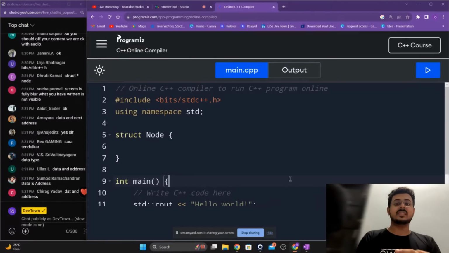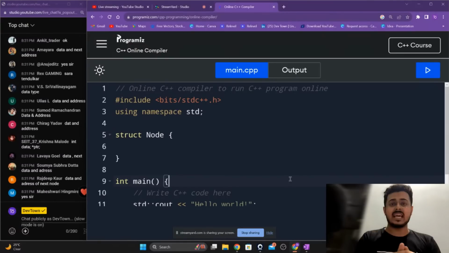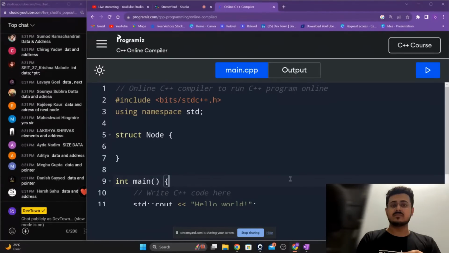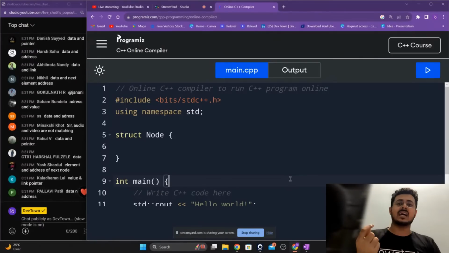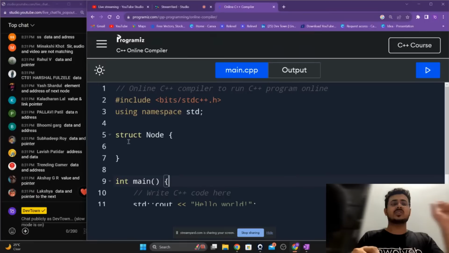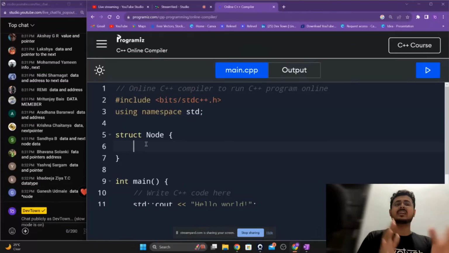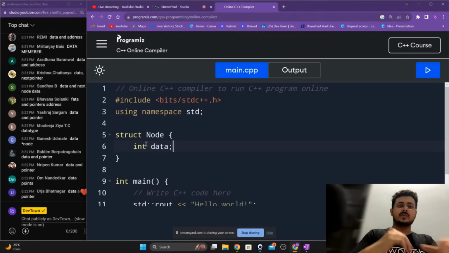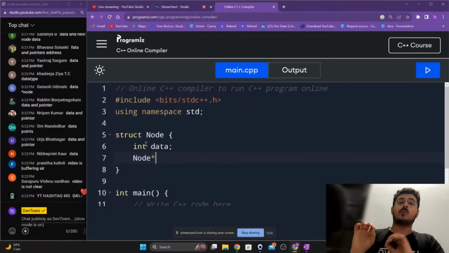It needs to contain the data, right? The value that is there, and the pointer pointing to the next particular node. It needs to have two particular values, the data and the pointer pointing to the next particular node, guys. So we'll declare that this particular node, whenever you're creating it, has two particular things. That is int data, the data that you're going to store inside of it, and a node star pointer, because it is pointing to the next node, guys.